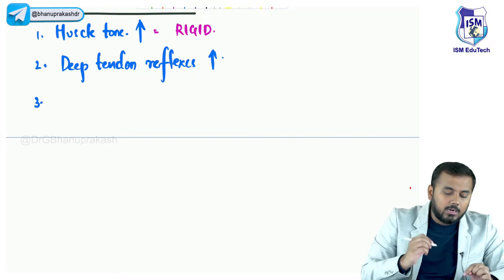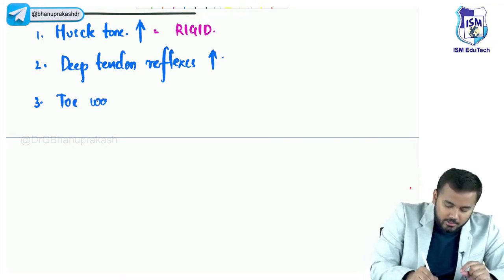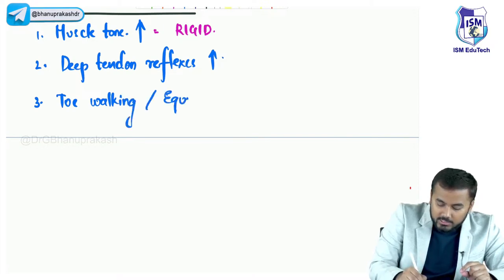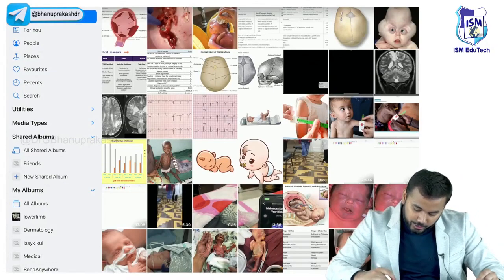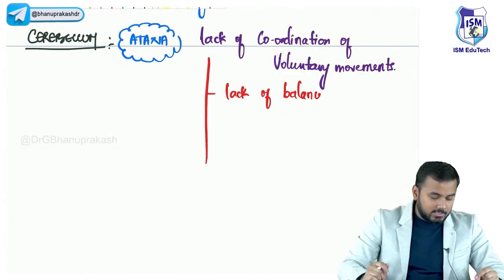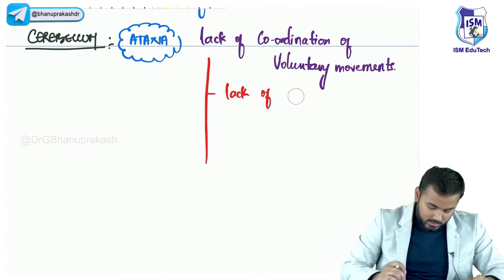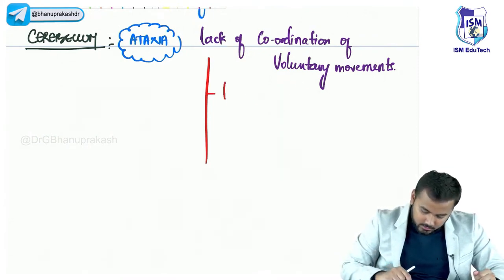Third important thing is that you would also see toe walking in a patient. Okay, you would also see toe walking or equinus deformity. Now, what is this toe walking or equinus deformity? Let me show it to you. Right, all of you look at this video. Now, in this video, can you look at the video, guys?